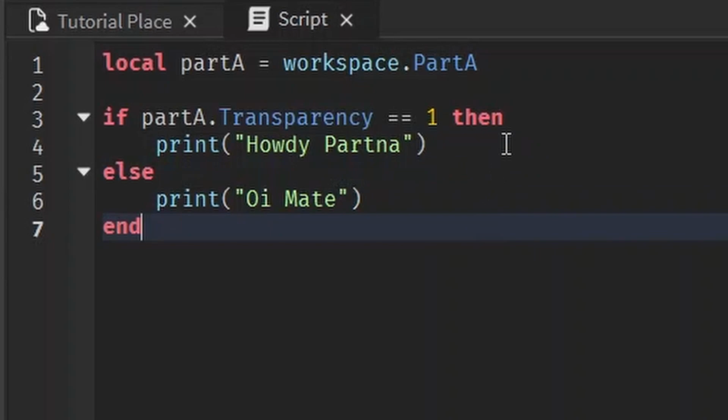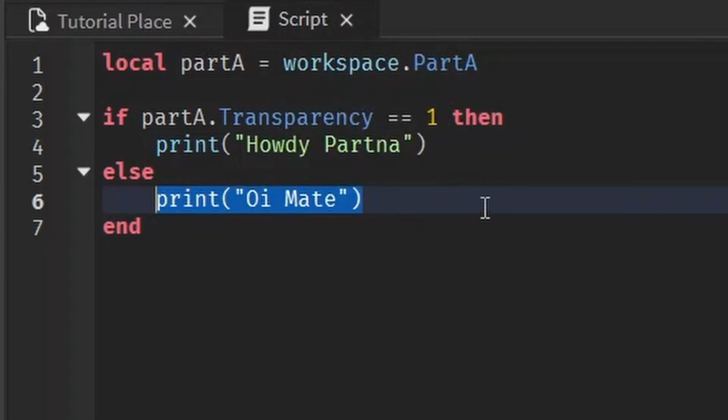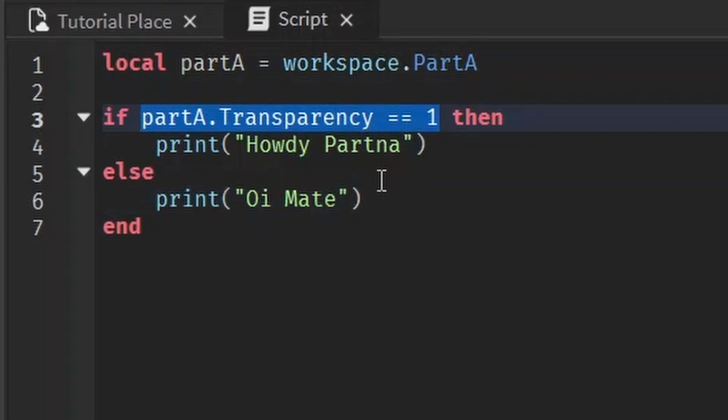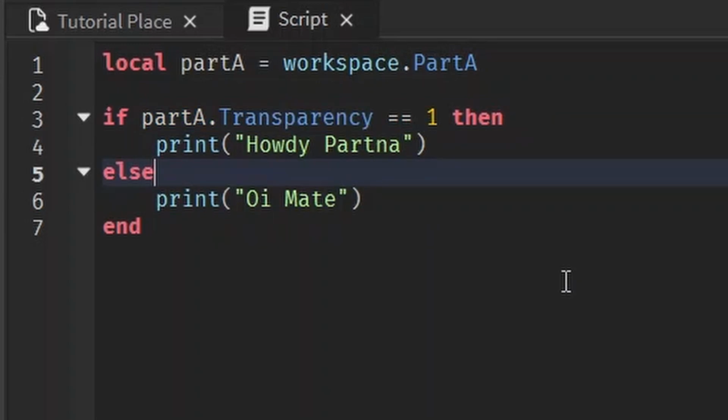Let's say we want to print howdy partner if the transparency is 1, and we want to print oi mate if the transparency is equal to 0.5. And if it's neither of those, we want to say goodbye, see you later. We can use an else if statement for situations like this. Let's make the if statement like normal, the first condition, and for the second condition, we're going to use an else if. It's just the same as an if statement, but inside of this if statement, if that makes sense.